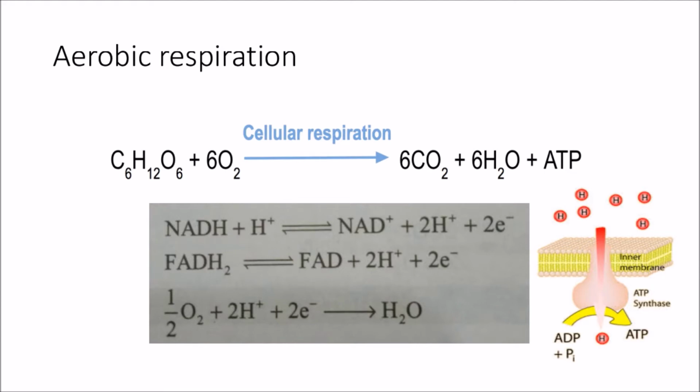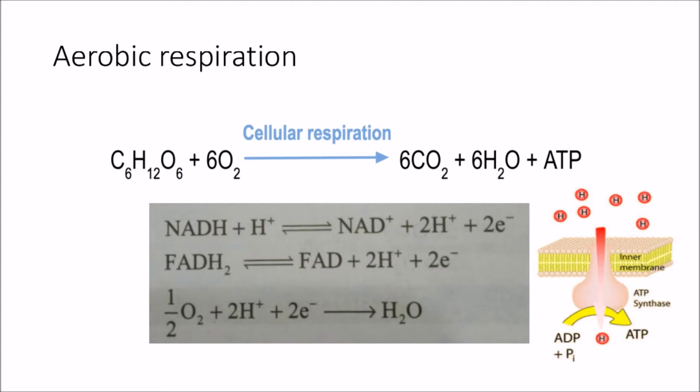And here the oxygen is reduced to water in presence of protons and electrons, and these electrons are donated by NADH and FADH2, and the process is called oxidative phosphorylation, where ADP is phosphorylated to ATP, and for that phosphorylation the enzyme required is ATP synthase, and to work the enzyme needs some energy, and that energy is provided by the hydrogen concentration gradient.